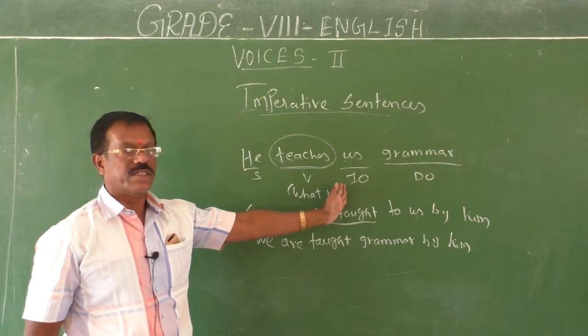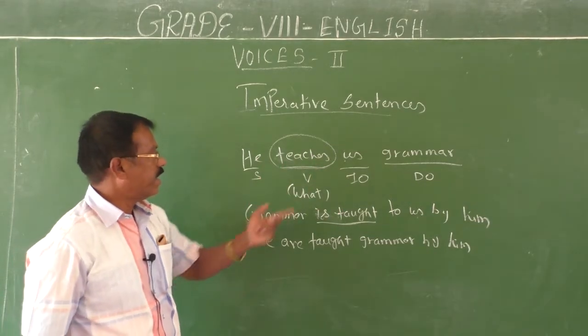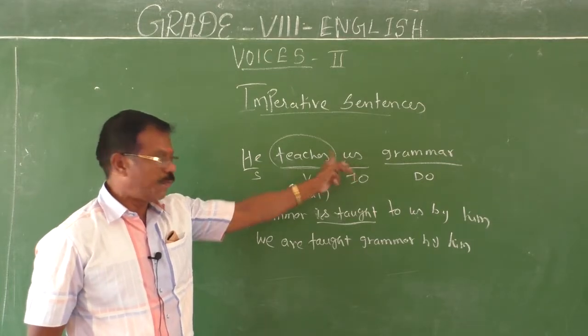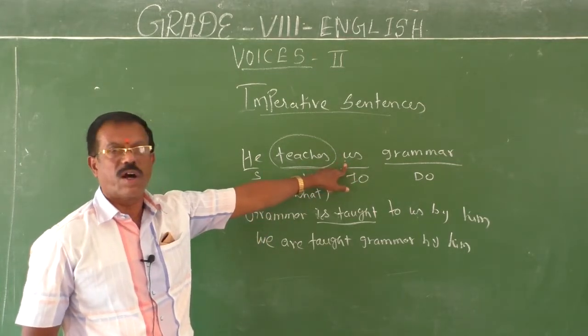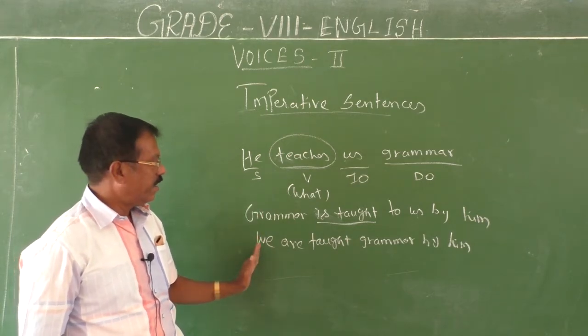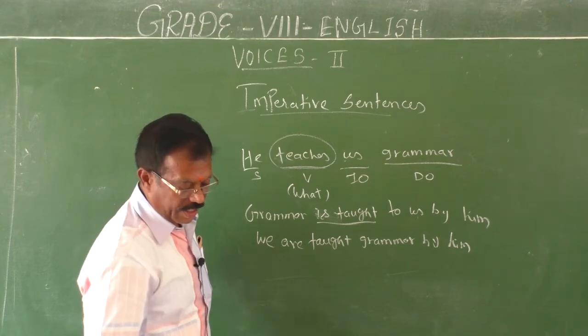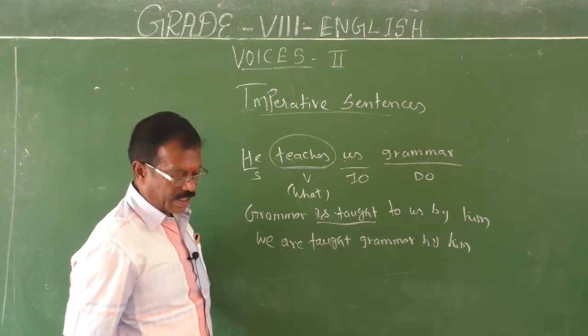Using the indirect object, us, we have to give one more passive sentence, that is, us should be changed into we. The us is actually the object form of the pronoun. When it changes into subject form: we are taught grammar by him. Okay, children, could you follow me? I will give you one more sentence.